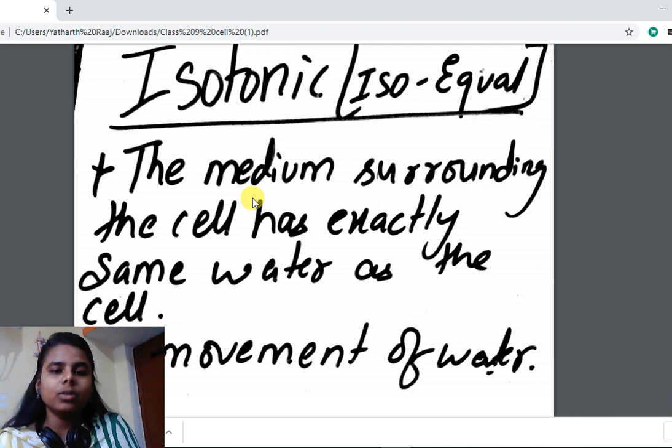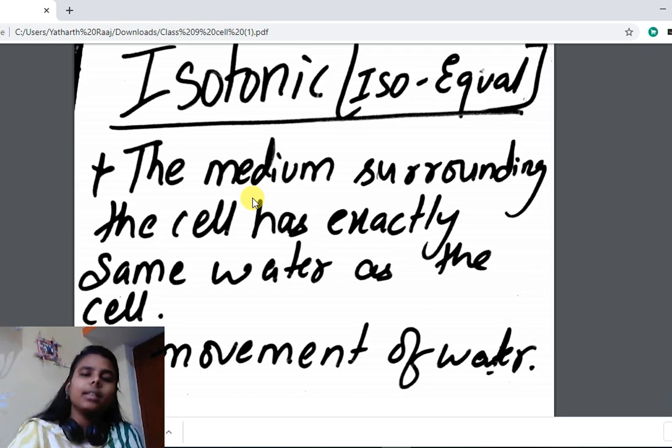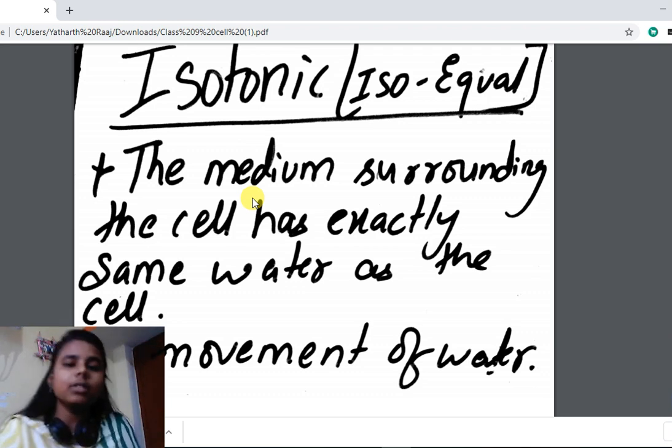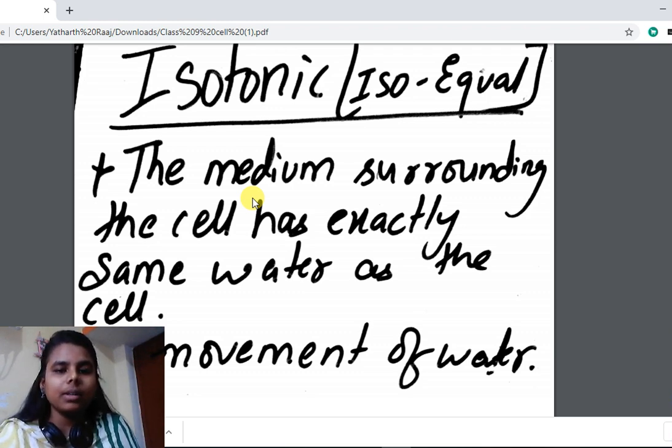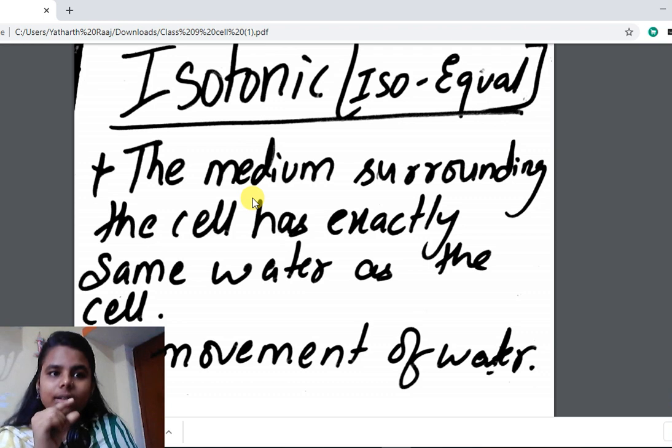Suppose you are soaking gram, okay, you soak it overnight, then what will happen? First, that is dehydrated gram, that means without any water. When you put it in the water and keep it overnight, you give some time. What happens? The gram starts absorbing water, and after soaking overnight, the gram will swell.